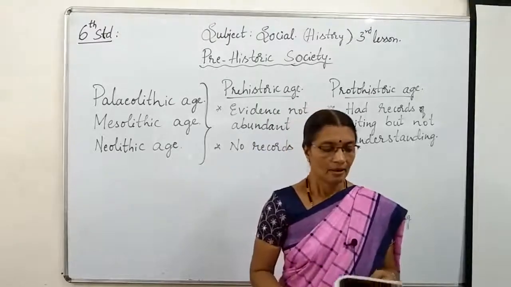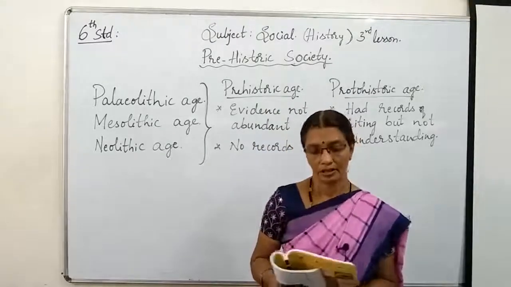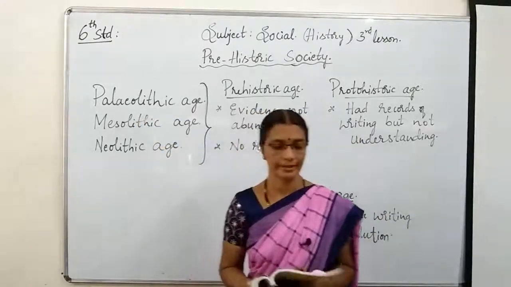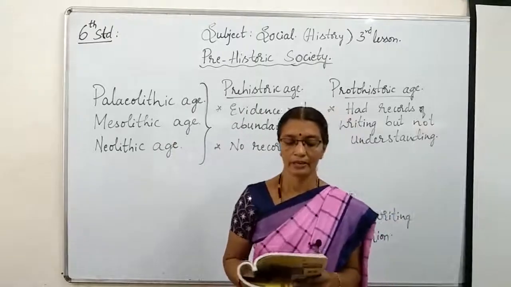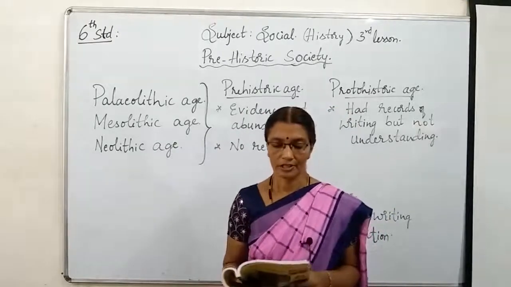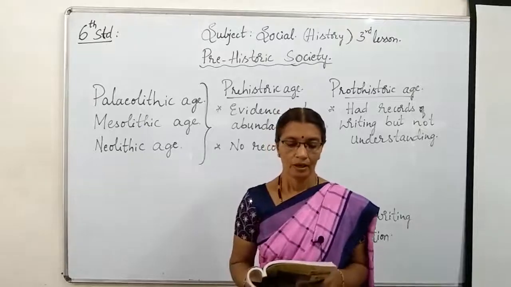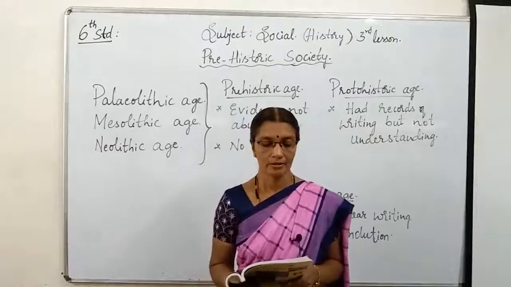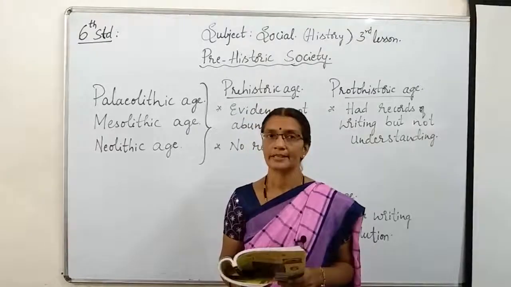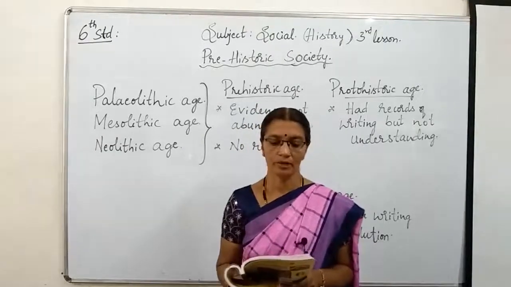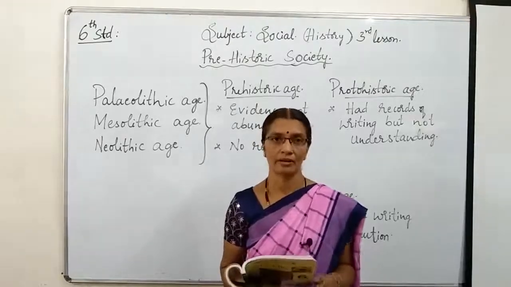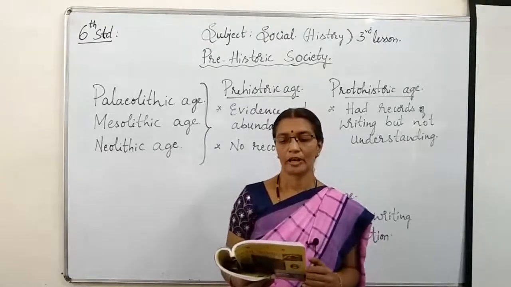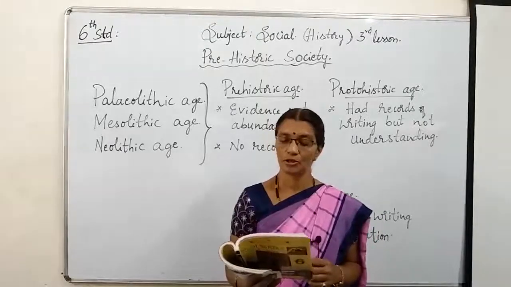Next, of the 3 important ages we are going to read, the first is the Paleolithic Age. Let me go into detail on this. This period is the beginning stage of human history according to archaeology. Human beings of this period lived upon fruits, edible plants and tubers. In this period human beings did not know how to cook or use fire. They consumed fruits, edible plants and tubers.